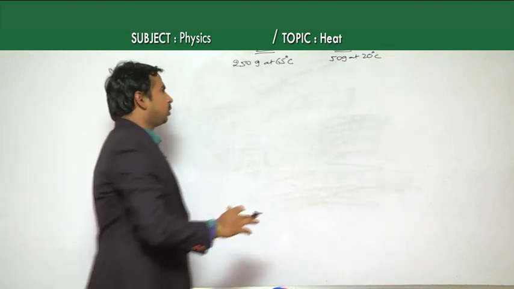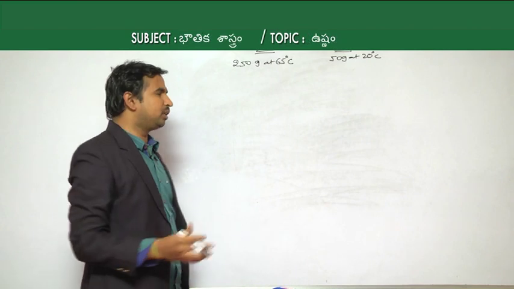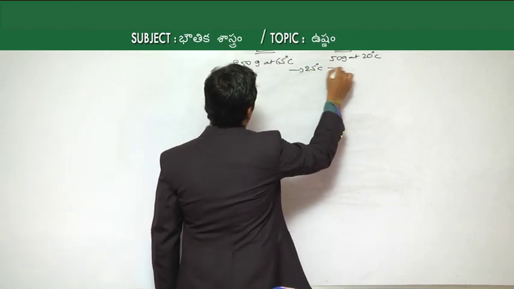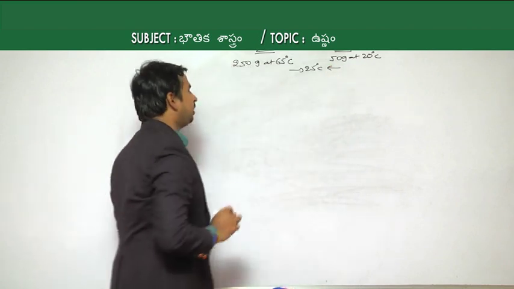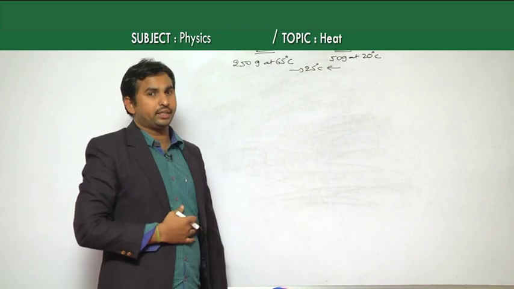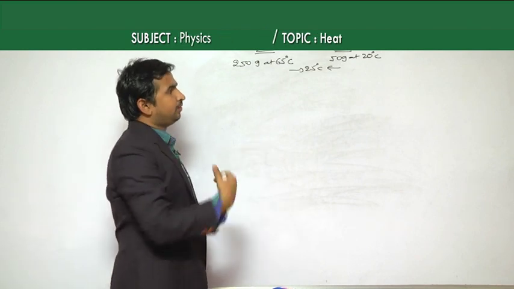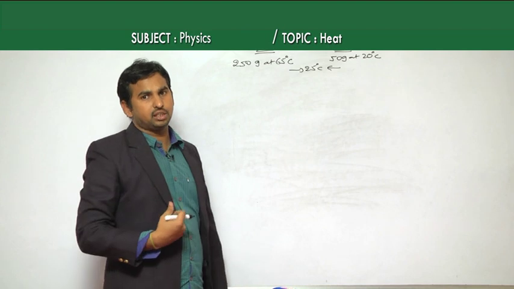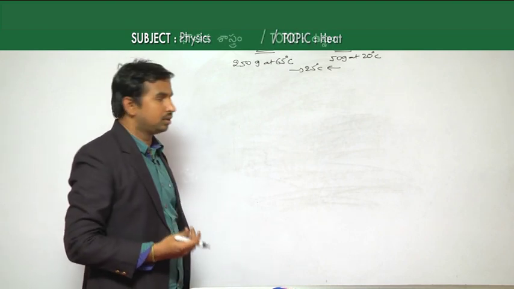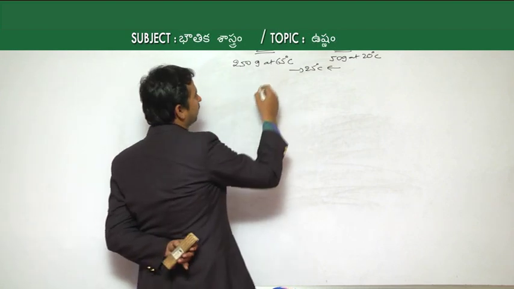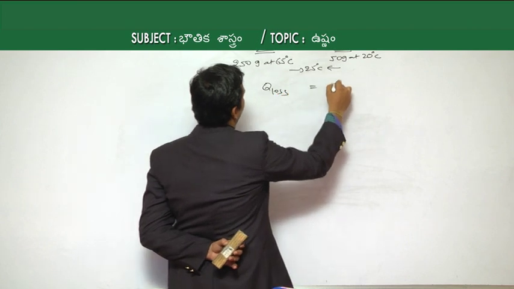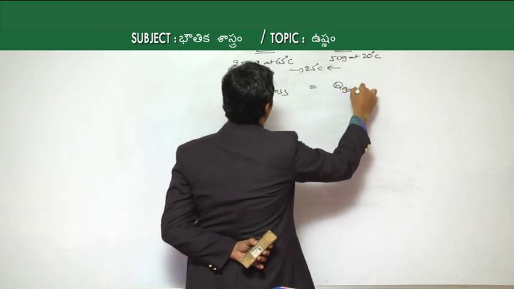After mixing, both come to one final temperature of 25 degrees Celsius. That means the hot body, on losing its heat energy, goes from 65 to 25 degrees Celsius, whereas the cold body, water, on gaining that heat energy, raises its temperature from 20 to 25 degrees Celsius. Then, from the principle of calorimetry, Q loss by the hot body is equal to Q gain by the cold body.